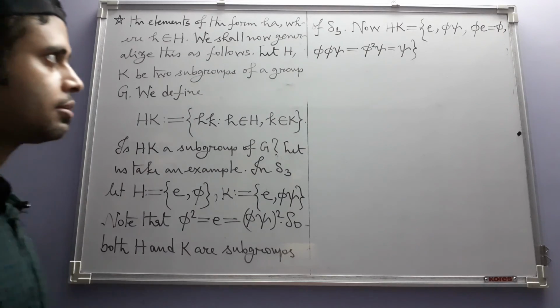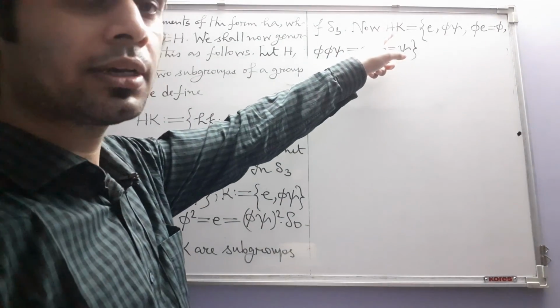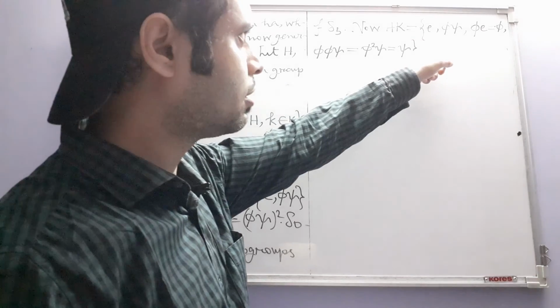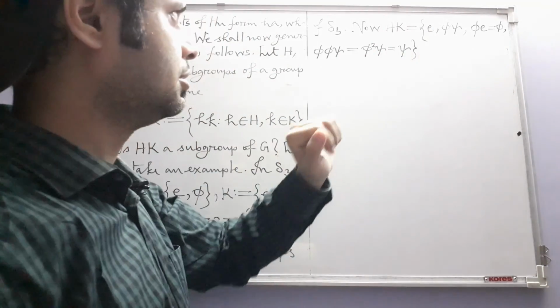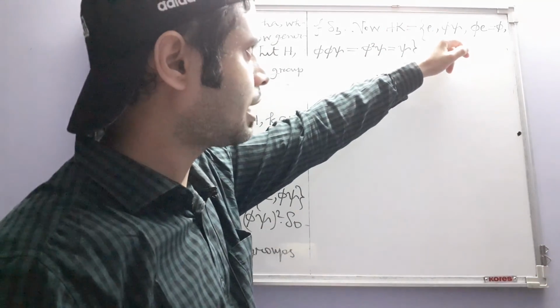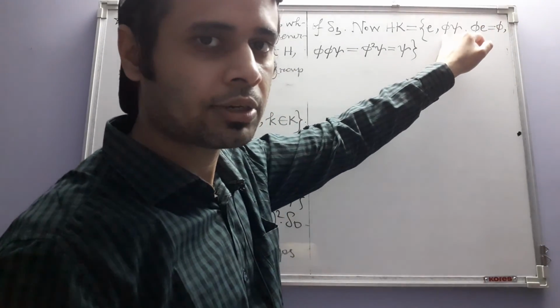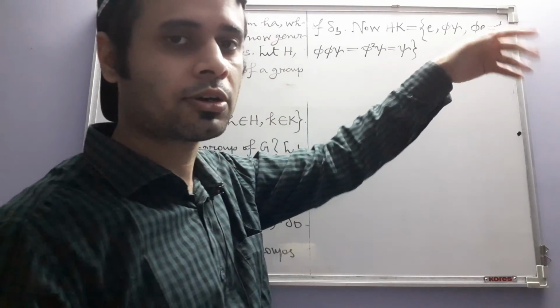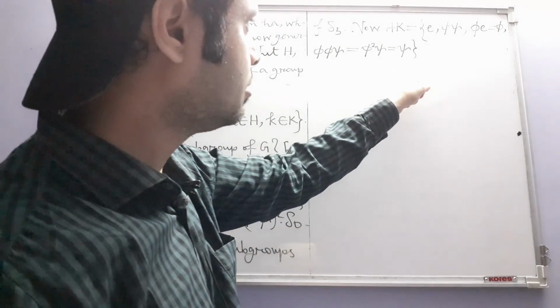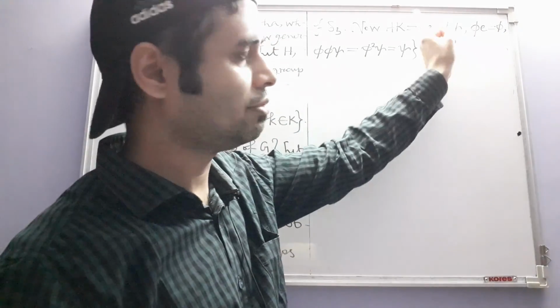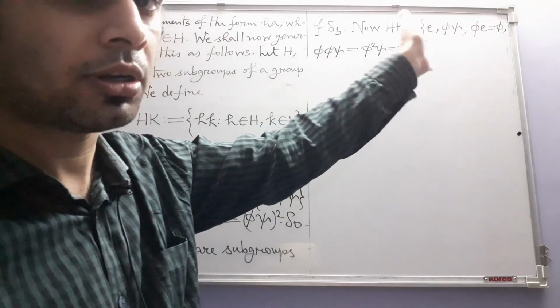So we see that the subset HK of G consists of 4 different mappings. They are all distinct. This is identity, this is phi psi, this is phi. Phi is clearly not equal to phi psi because psi is not the identity element, and this is psi, which is also different from all of these 3.